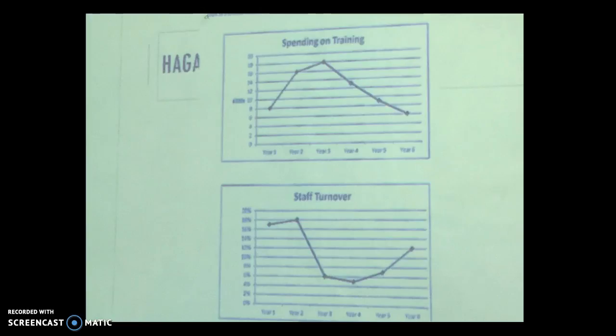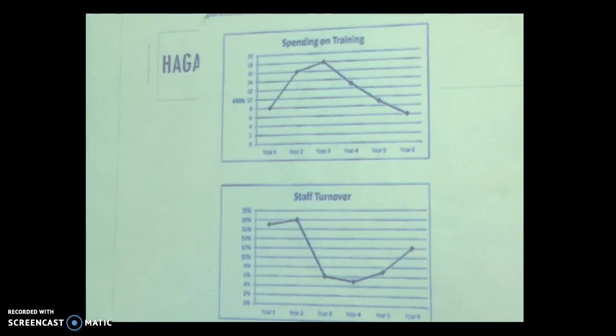So, if the company spent more money on the training, the staff turnover will drop dramatically, as we can see in year 3, where the spending on training is around £18,000, and the staff turnover just dropped to around 5%.